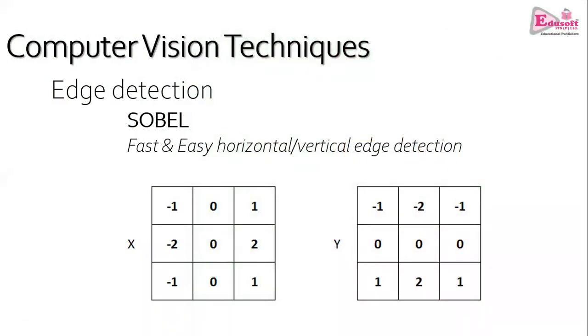Now, when we talk about computer vision techniques, if a computer is looking at an image of a car, how will it identify that the car is there, in which area or region of the image? That is done with the help of edge detection. The edge detection technique allows the computer to identify the shape of an object in an image.